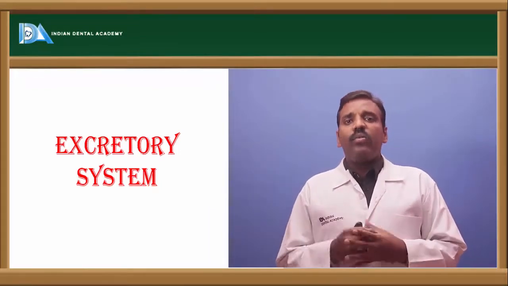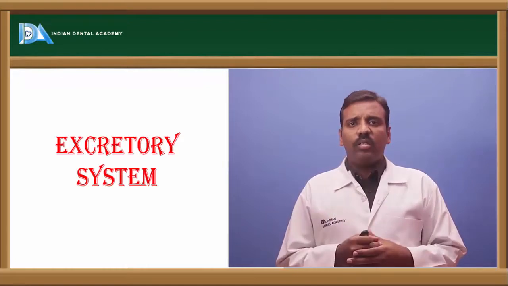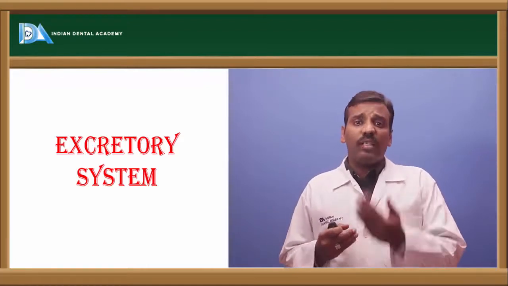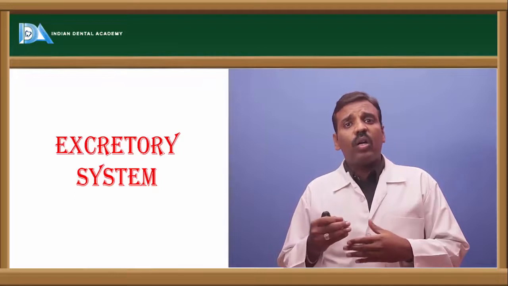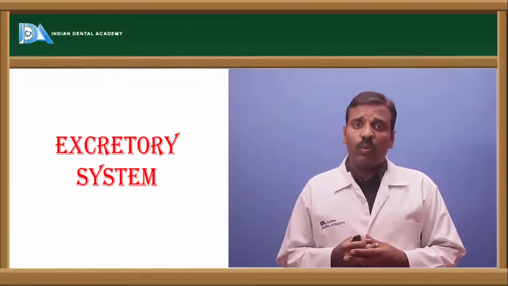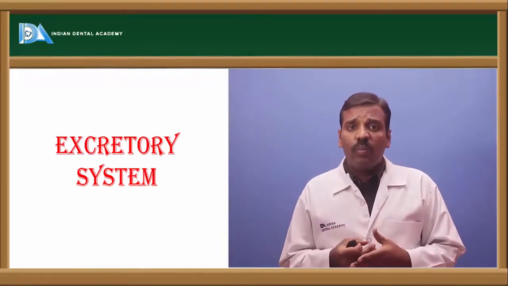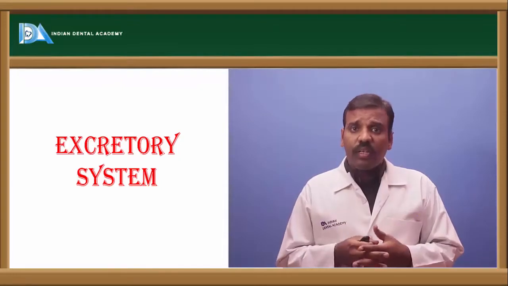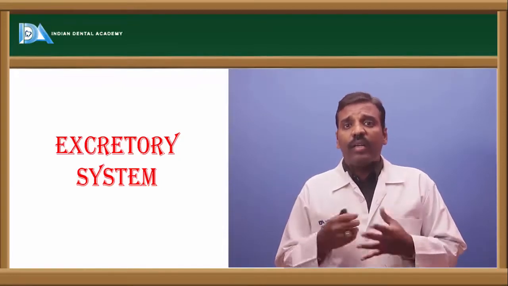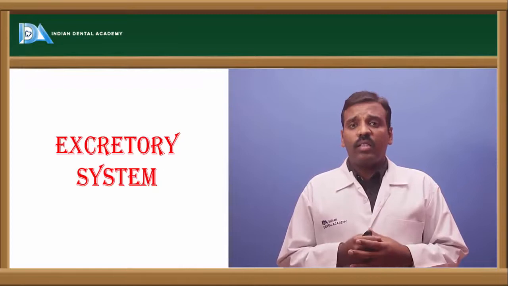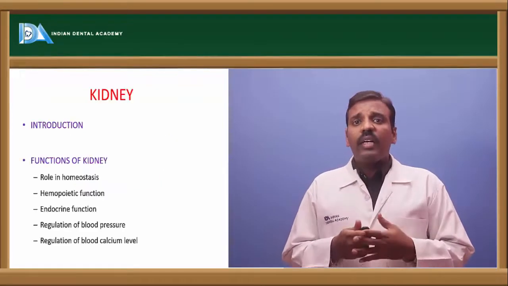Today we'll discuss all this process: how the acidification of the urine happens, how the concentration gets changed in the urine, how the urine is formed, and what are the organs present in the renal system and the excretion system. All this we'll discuss today. First come to the kidney.